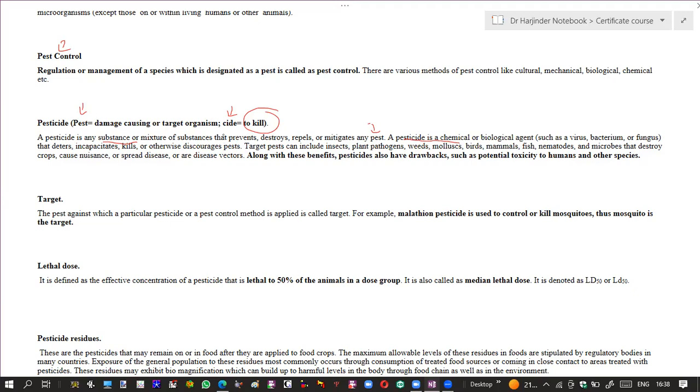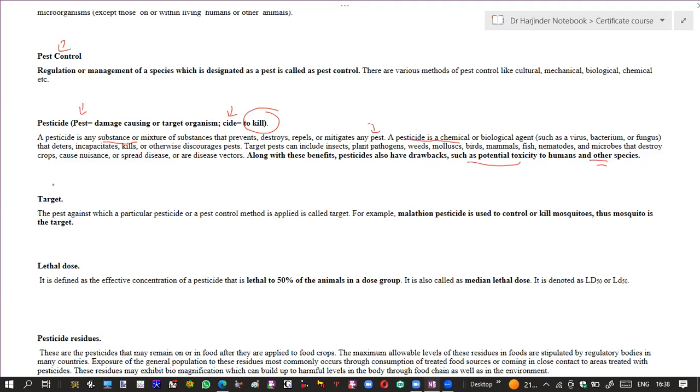Now, use of these pesticides has, of course, certain benefits. At the same time, these pesticides also have many drawbacks, such as potential toxicity to humans and other species. So that we will discuss later on.